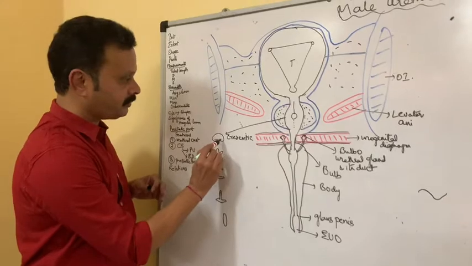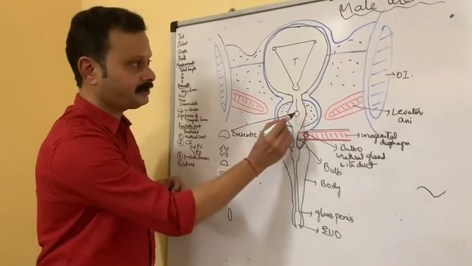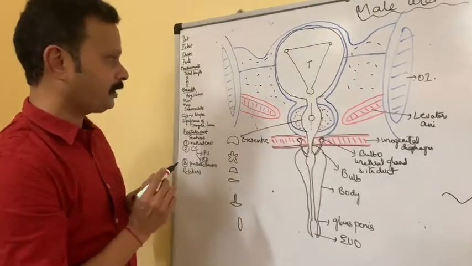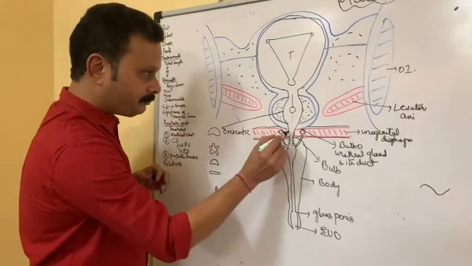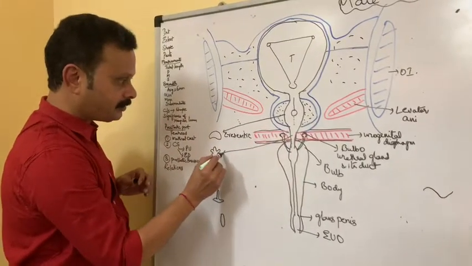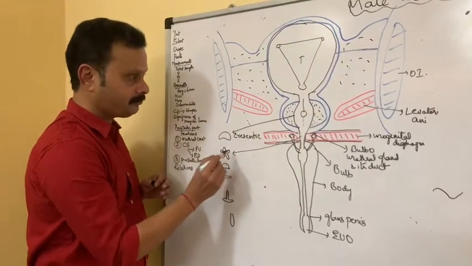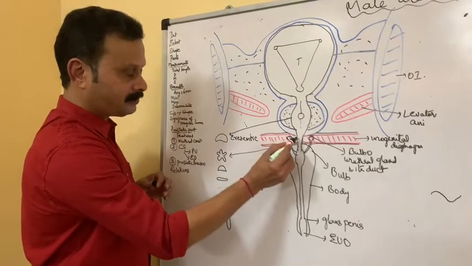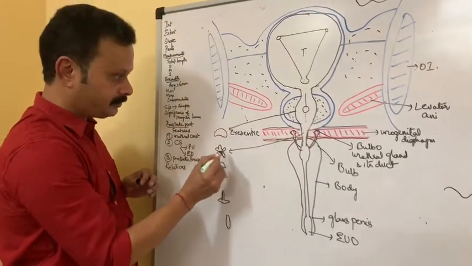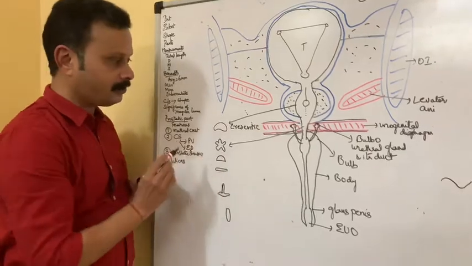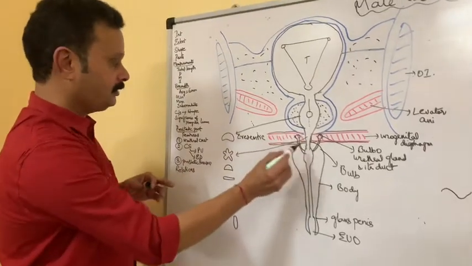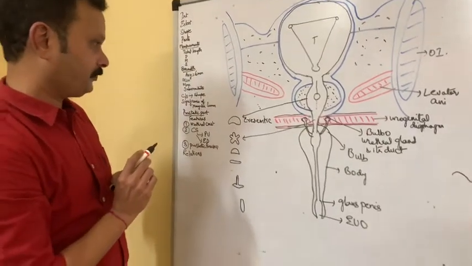In the membranous part, on cross section, the lumen presents this shape, which is stellate or irregular.